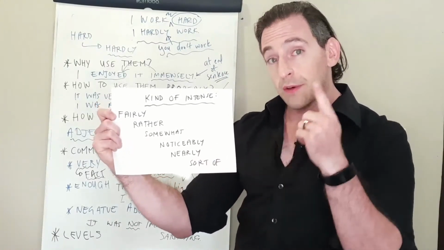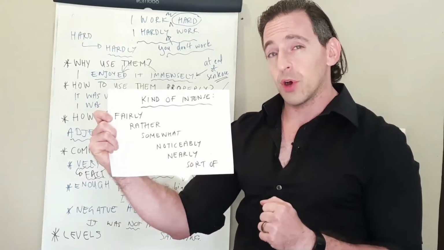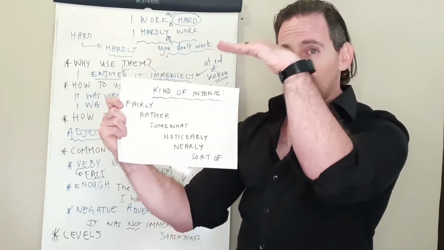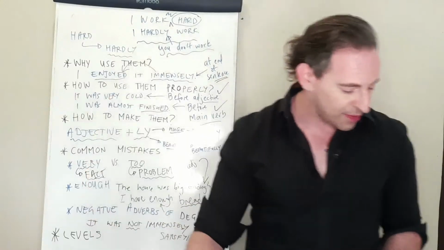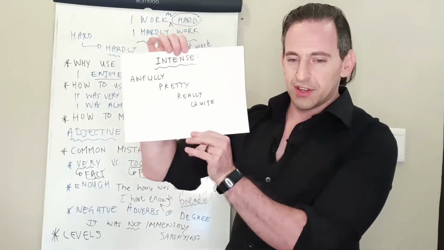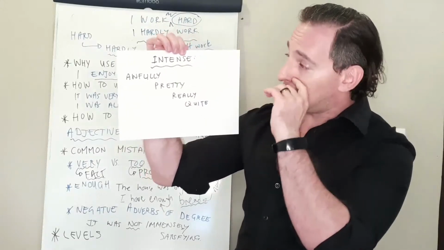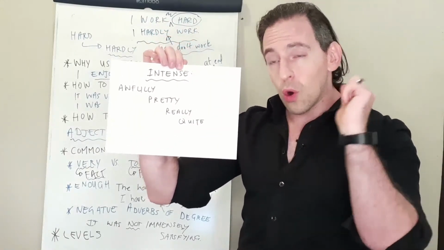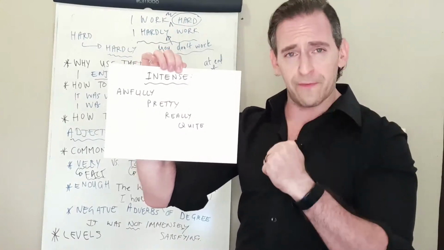The phrase sort of can be used as an adverb of degree. So that's over here. Let's move on. Almost at the top, not quite at the top. And this is things that are intense. All right, so this is stuff that's over here. Awfully. We often talk about this. We can say it was awfully good or it was awfully bad.